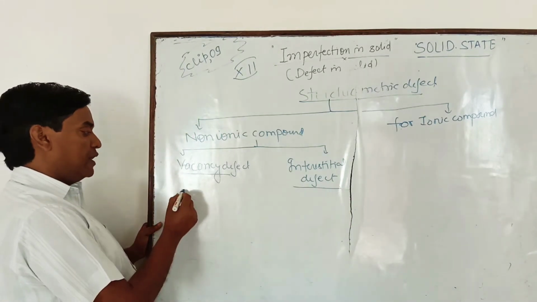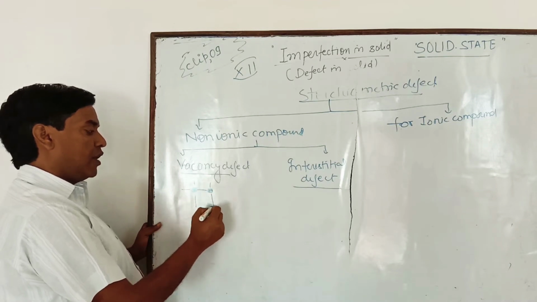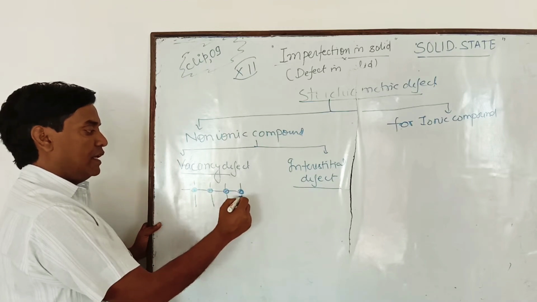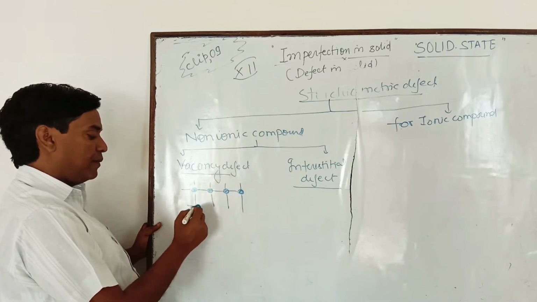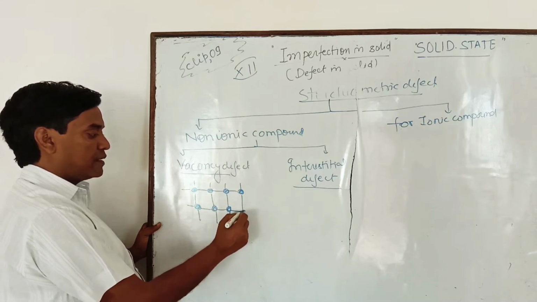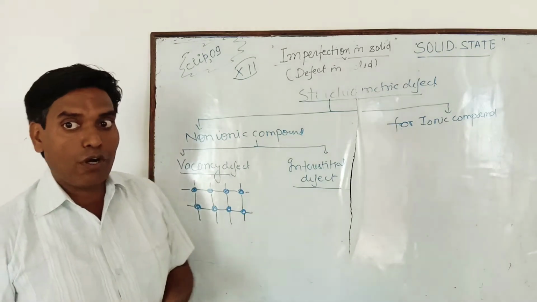Students, on this side, suppose that this is a non-ionic compound, non-ionic crystal you can say, non-ionic solid you can say. These are the non-ionic solids. So what happened in vacancy defect? You know what is the meaning of vacancy.